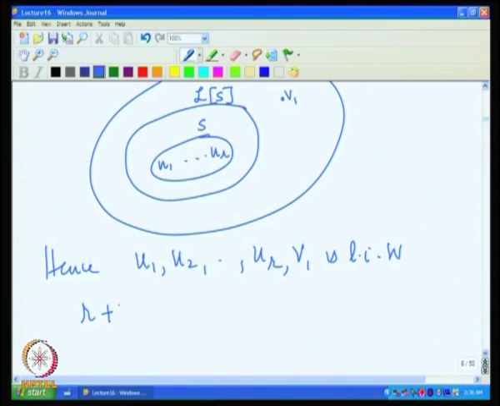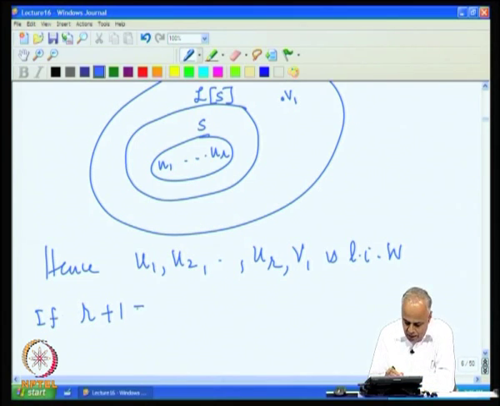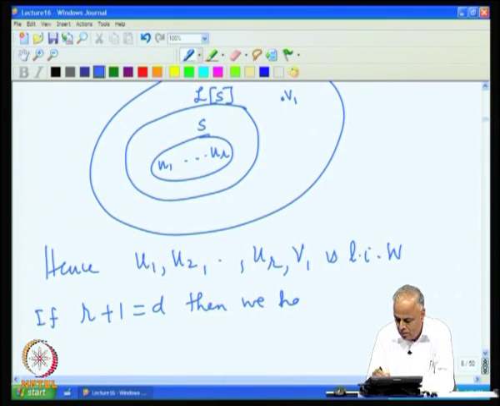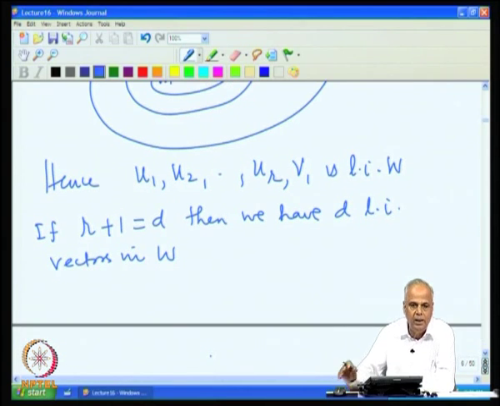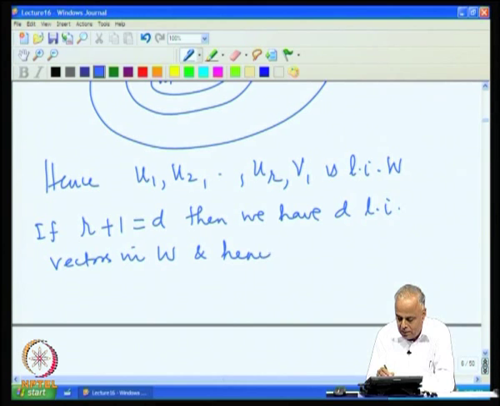If R plus 1 is equal to D, then we have D linearly independent vectors in a D dimensional space, and hence a basis for W.